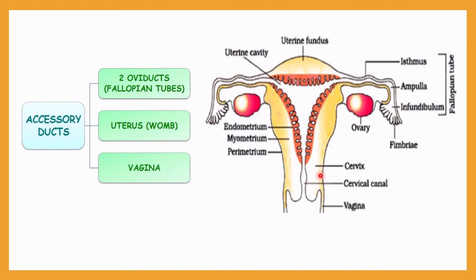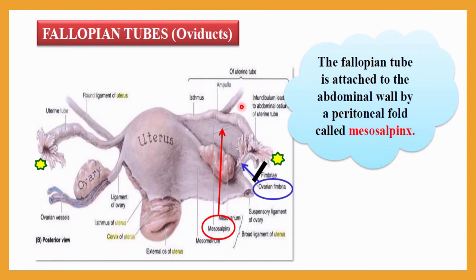Okay, and this portion of the wall of the uterus is called cervix. Then this canal is formed, that is also called birth canal, and that is called cervical canal, and finally this portion is called vagina. And here you can notice fimbriae is written. This means the free portion of a fallopian tube will have finger-like projections, and that is called fimbriae. So in this diagram you can clearly see the fallopian tube, called oviduct here. This portion is the infundibulum, then ampulla, isthmus.